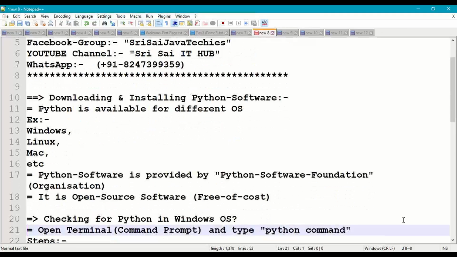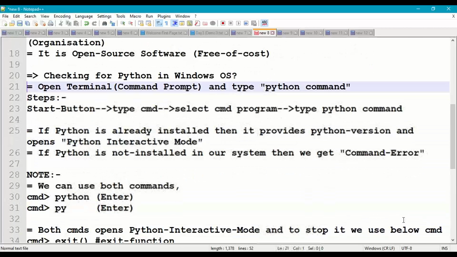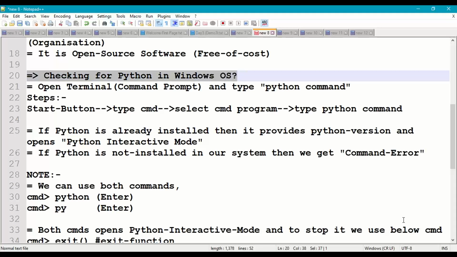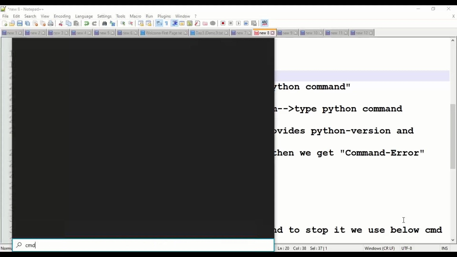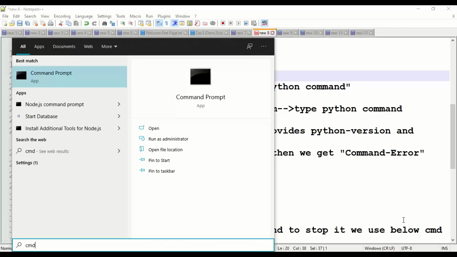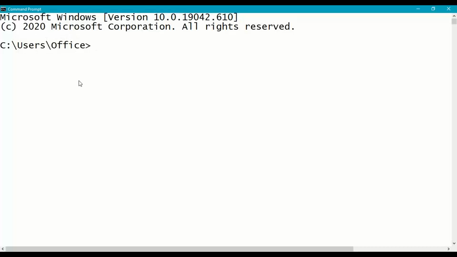So now, before installing Python, we will check for Python in our Windows operating system. How to check for Python in our Windows operating system? It's very simple. Click on the start button, type cmd. You will get the command prompt application. Open the command prompt application, and in it, type py.